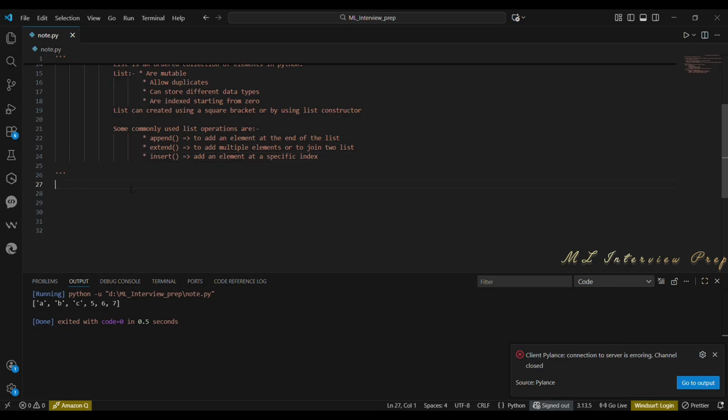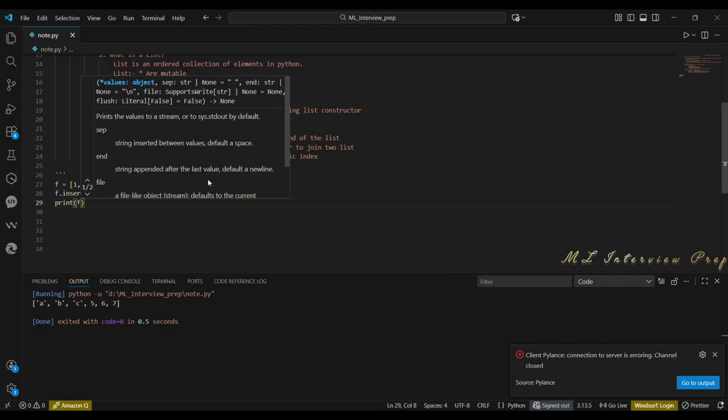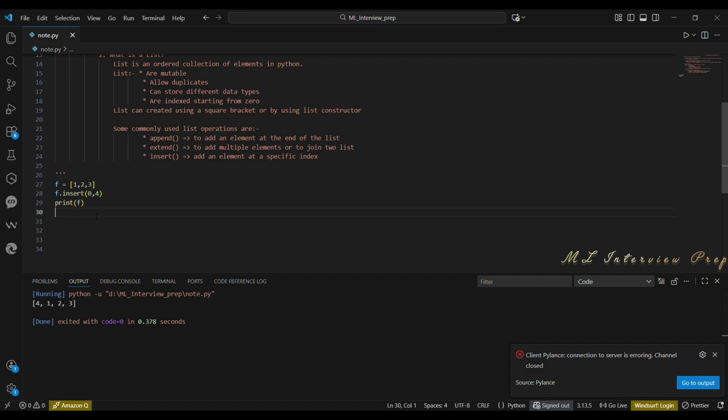Declaring a list and f dot insert index 0, comma, the element I need to add is 4. And now I'm printing. I'm getting 4, 1, 2, 3. The main difference between append and extend is that append increases the list by length 1, while extend increases it by the number of elements added.